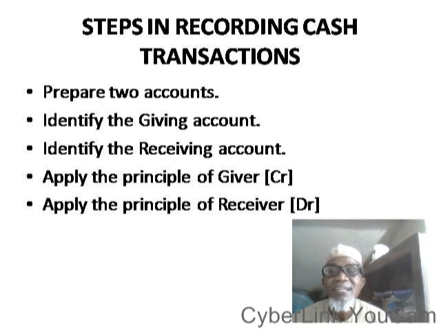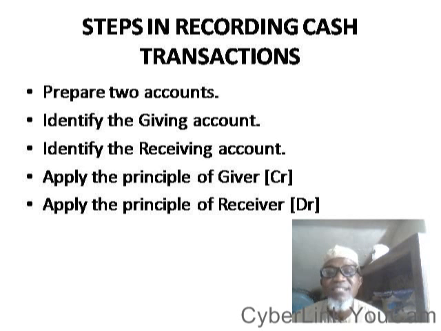So quickly, let us now look into the steps that have to be followed in your cash transactions. The first one is the preparation of two accounts. You have to prepare two accounts: the debit side, or let me say the debit account, and the credit account.